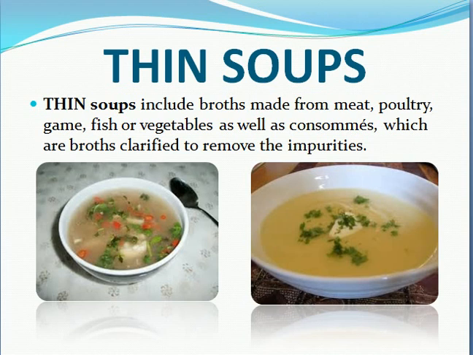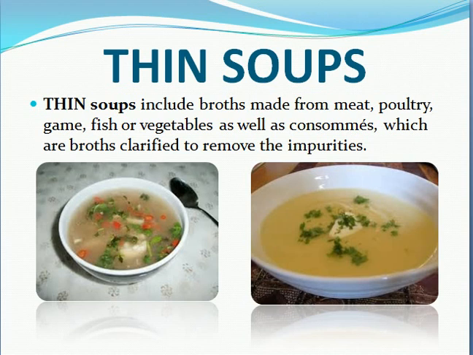Now we will go to the other slide, thin soup. As we discussed briefly in the last slides, what is thin soup, thick soup as well as international soup, in detail you will see with the photographs in these slides. First, coming to the thin soup.